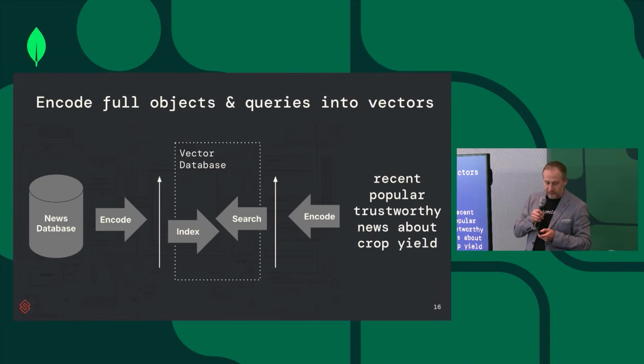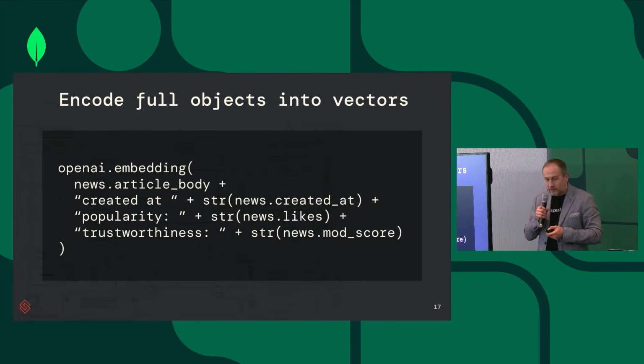Now, how do we do that? So we'll encode all the information we have into vector embeddings, and we'll encode the queries into vector embeddings, and then we use the query as a search vector within the vector database. So far, so good. Now let's talk about how we do it. So we'll just stringify everything and use the OpenAI API to get the vector embedding for the article.